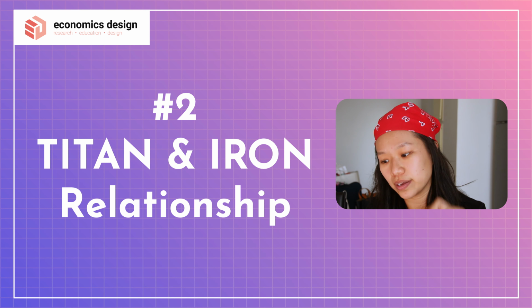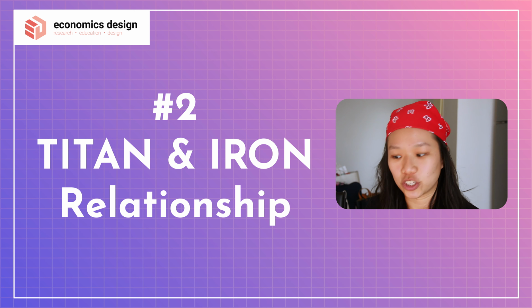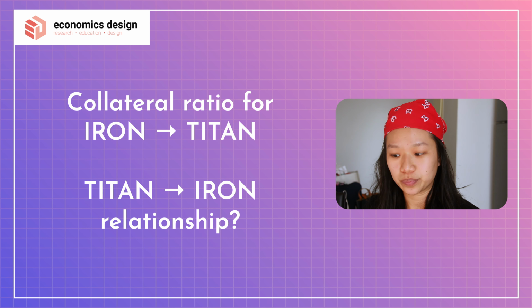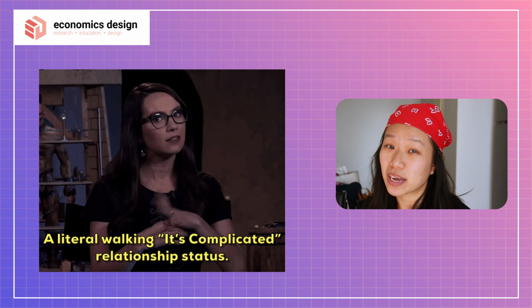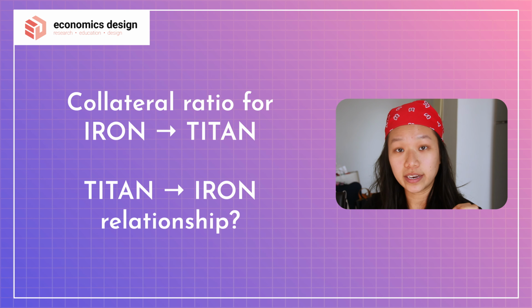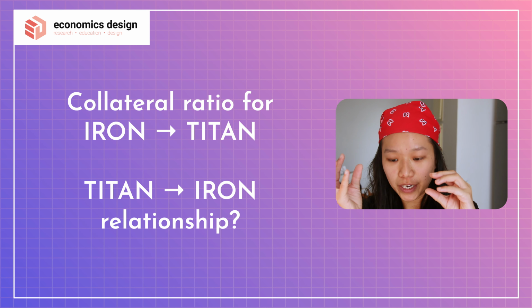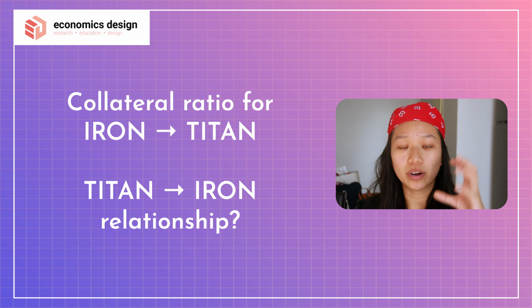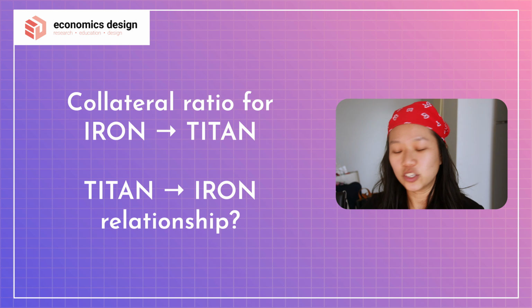The second important thing, let's understand a little bit about the Iron and Titan relationship. Remember we talked about the collateral ratio, 70% USDC and 30% Titan. Well, that's good design. That is basically the mathematical formula, or the mathematical relationship, to link Iron output with Titan input. Now, this is where the relationship gets a bit complicated, because as much as there is an Iron as output, Titan as input relationship being defined, there is not much definition of Titan as output, Iron as input, or there is not much governance and relationship definition around Titan itself. So because of that, it's just not designed well.